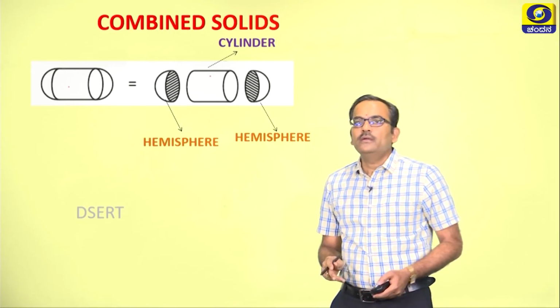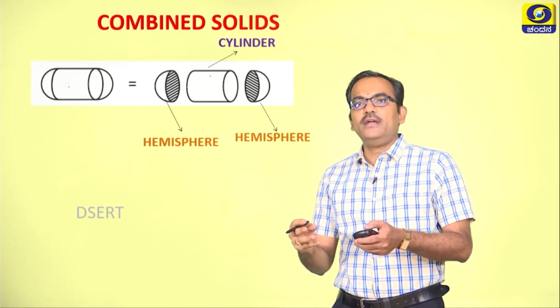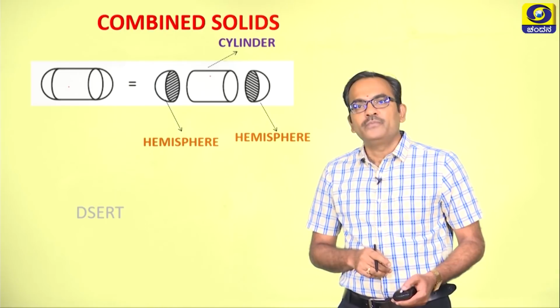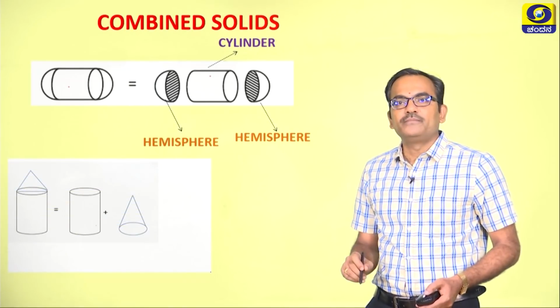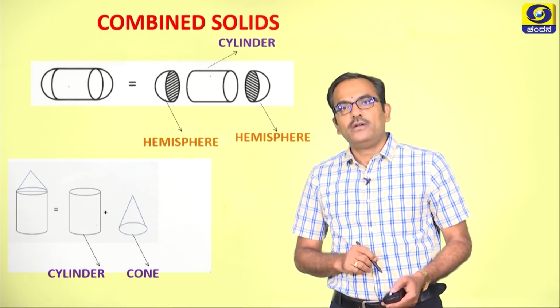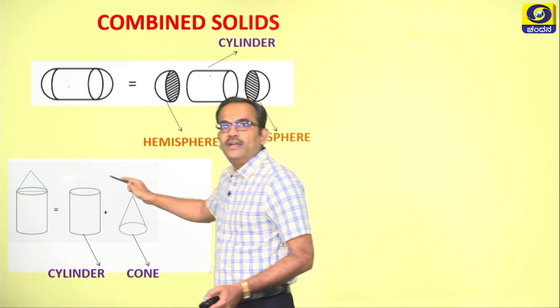So, totally there are two hemispheres and a cylinder. When integrated together, we get a combined solid. Look at another example. Here, the individual solids are a cylinder and a cone, and the combined solid is this.